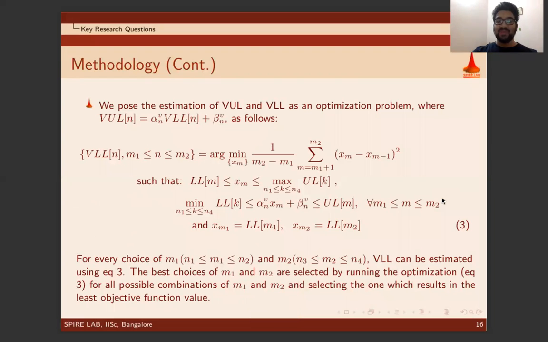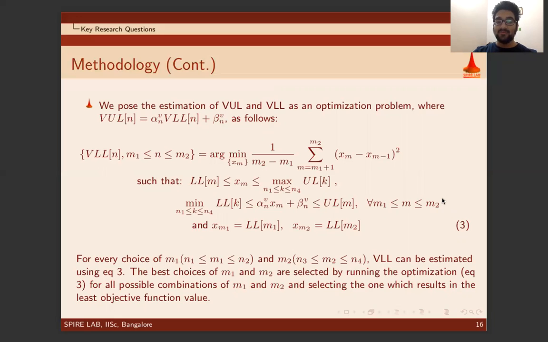We pose the estimation of VUL and VLL as an optimization problem, where VUL could be approximated as an affine combination of estimated alphas and betas with the estimated lower lip, where the virtual lower lip is estimated using equation 3. We use this particular objective function, that is equation 3, to estimate the virtual lower lip. This objective function ensures that the estimated virtual lower lip is smooth and low pass in nature, similar to a typical lower lip trajectory. The following constraints were implemented in the objective function.